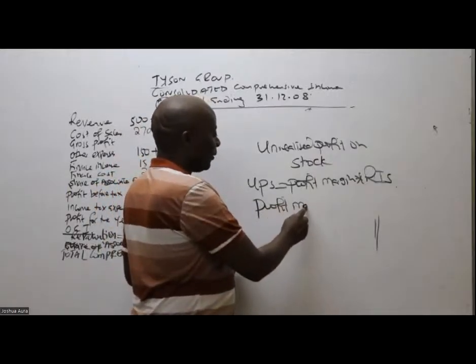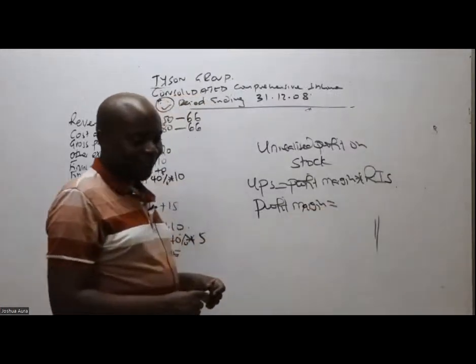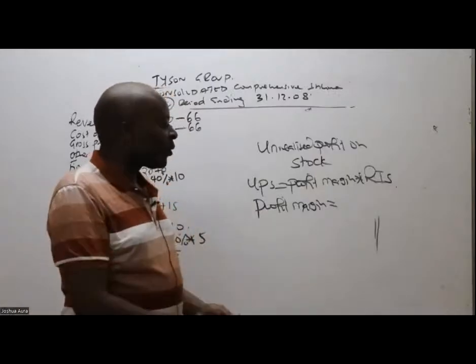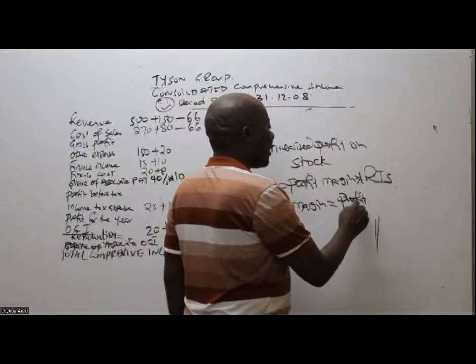Let me give you a minute. Profit margin, 18%. Jackie tells us 18%. Remember, to get profit margin, we take the profit over sales.